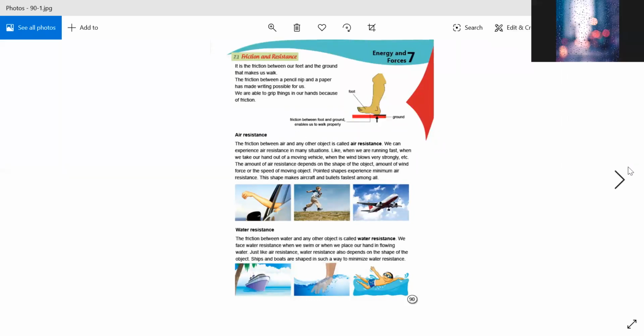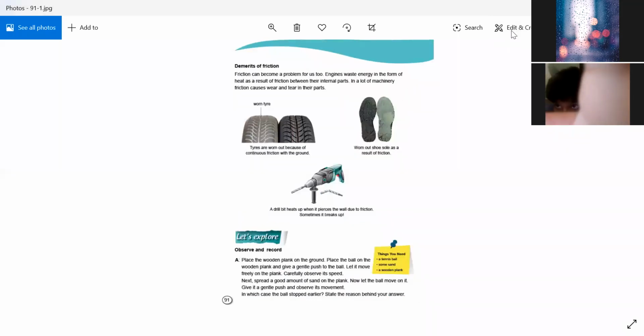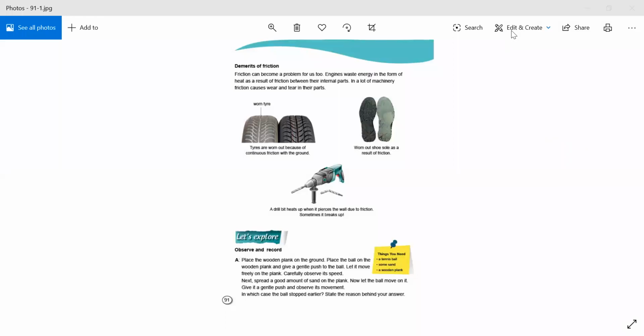Moving to page number 91. Demerits of friction. Demerits means disadvantages of friction. When friction is applied, what are its demerits, what are its disadvantages? Friction can become a problem for us too. Engines waste energy in the form of heat as a result of friction between their internal parts. In a lot of machinery, friction causes wear and tear in their parts.